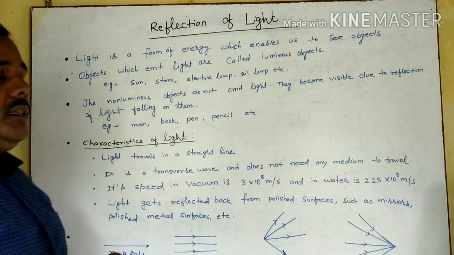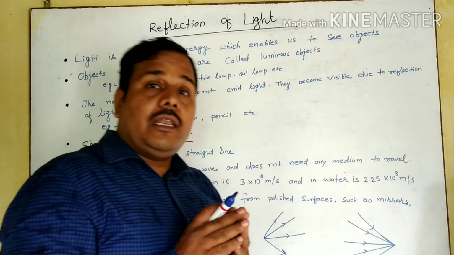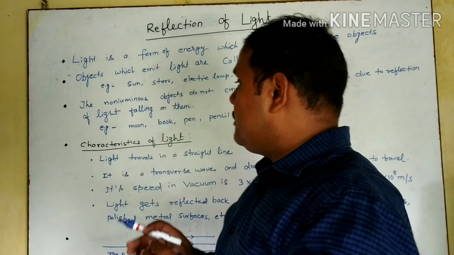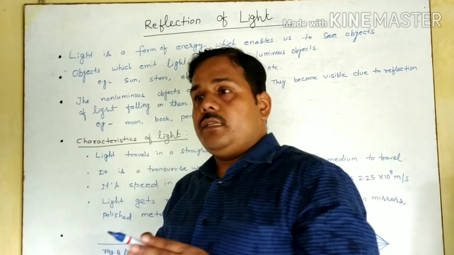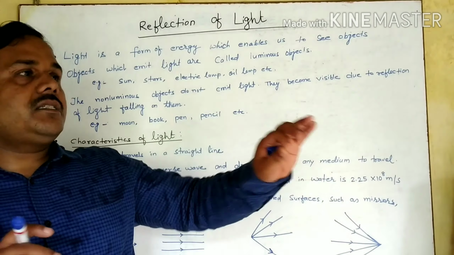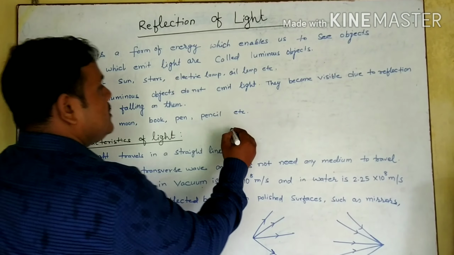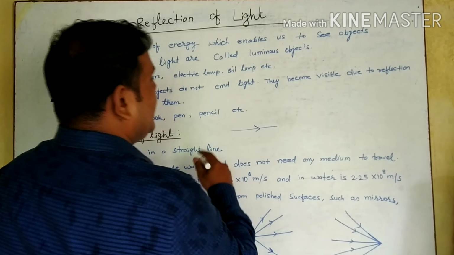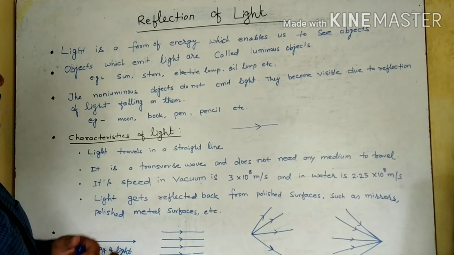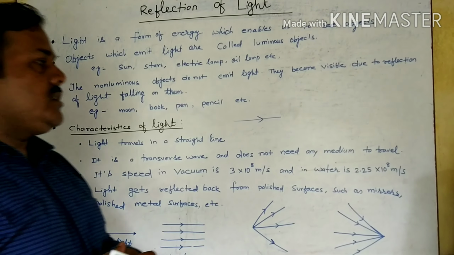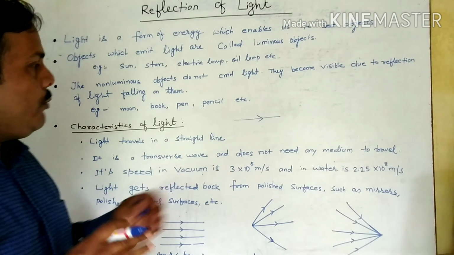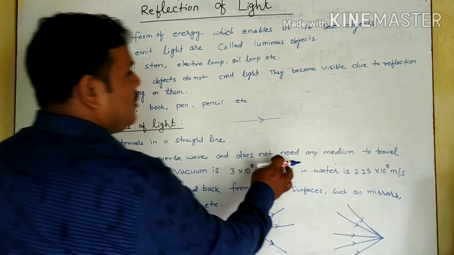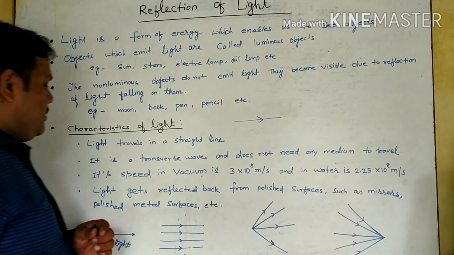Now we will see what the characteristics of light are. First of all, light travels in a straight line. By a single ray we can show that it is light. Second, it is a transverse wave and does not need any material medium for its propagation. That means it does not need any medium to travel.